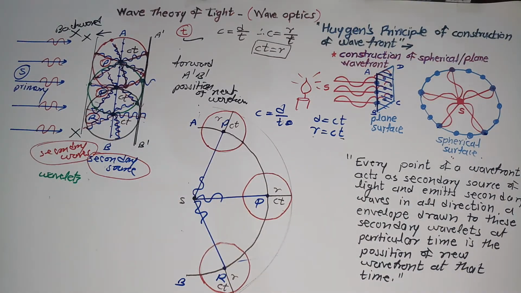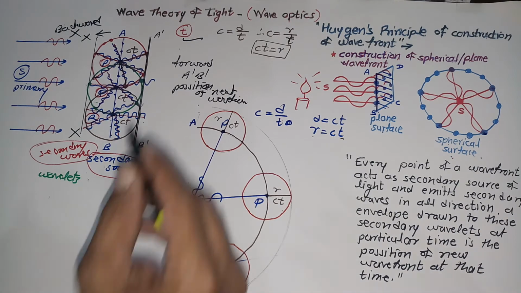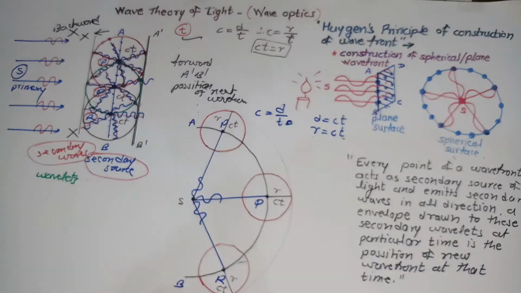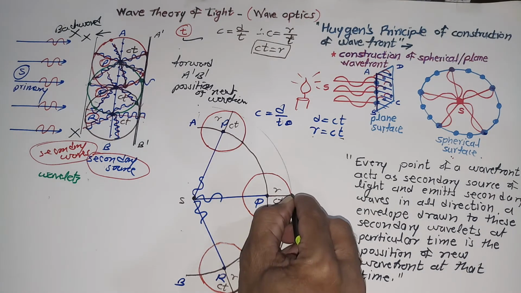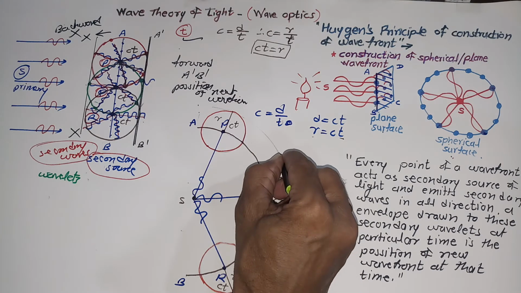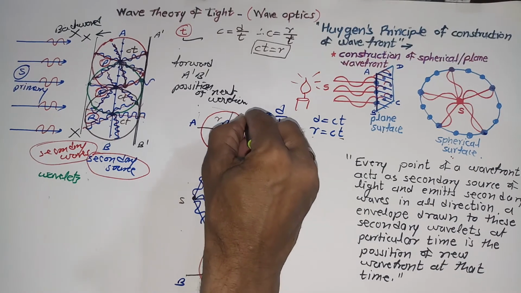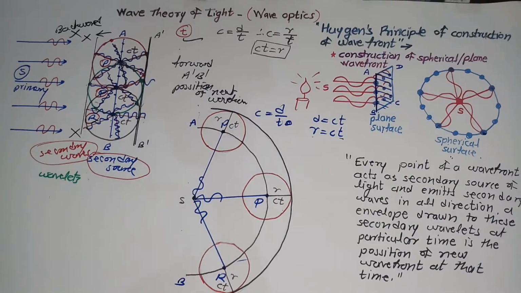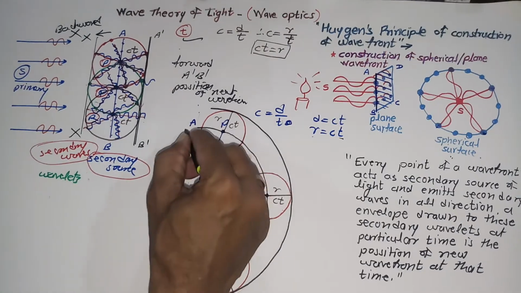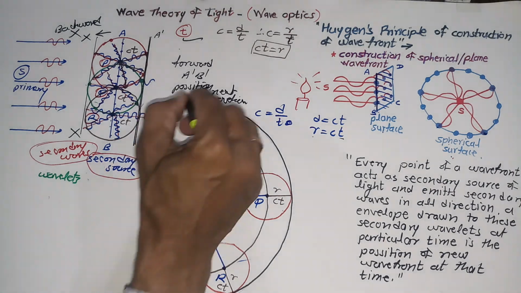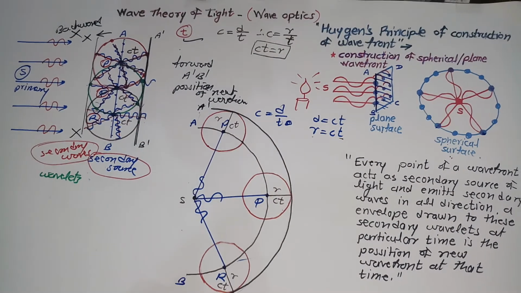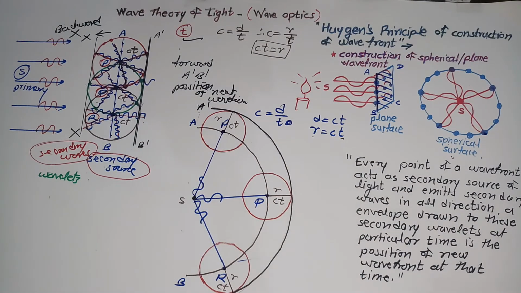Let me highlight it with the help of another color. I am using black color for that. This black envelope, this cover, represents the position of the new wavefront. If AB is the original wavefront, then A dash B dash will be the position of the new wavefront.